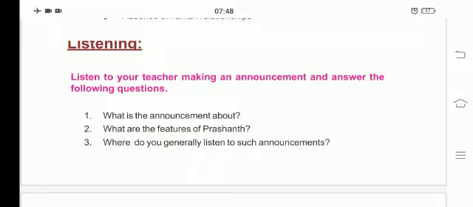Third question, where do you generally listen to such announcements? Generally, where will we listen to this type of announcement? Yes, we generally listen to such announcements in crowded places like bus stops, markets, etc. Isn't it? Generally, we listen to such announcements in markets and bus stops.